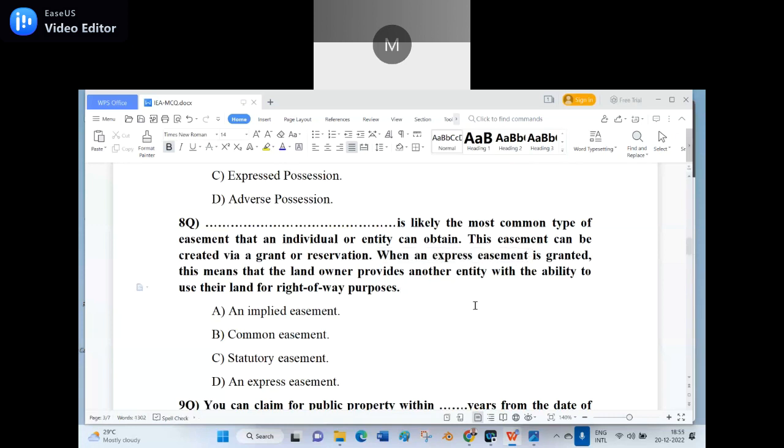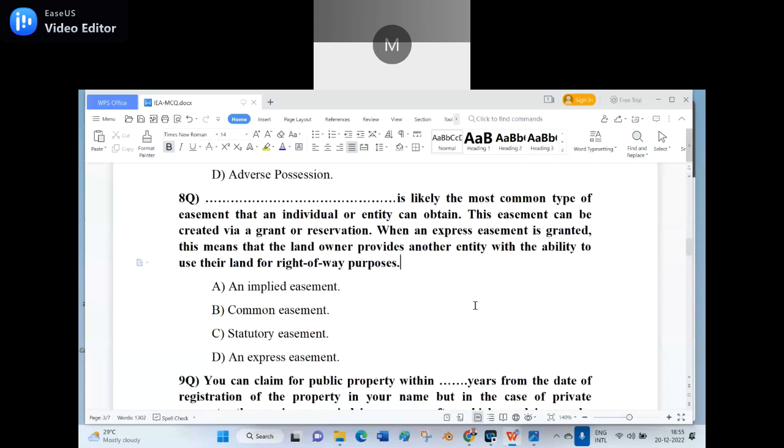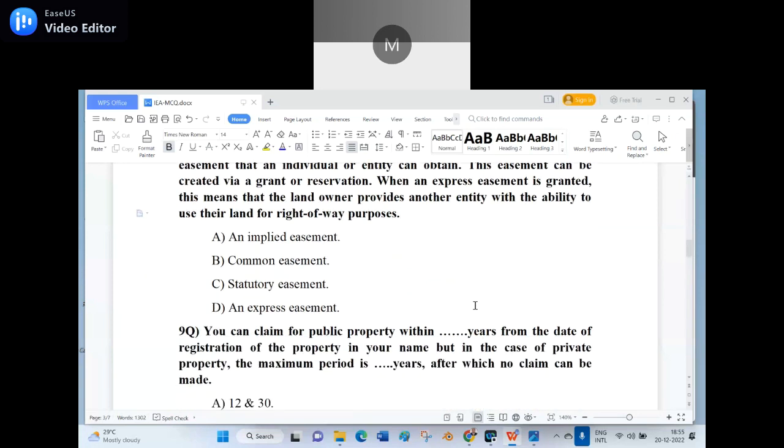Okay, pity on you. In Kiswahili, you will say pole sana. Pole sana, pity on you. Okay, no matter. The right answer is an express easement.